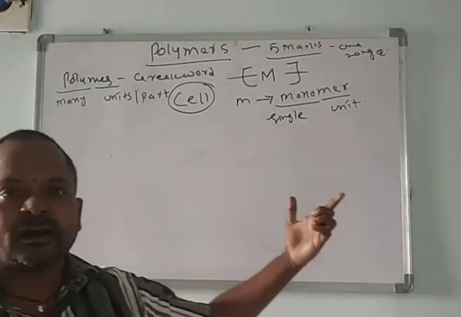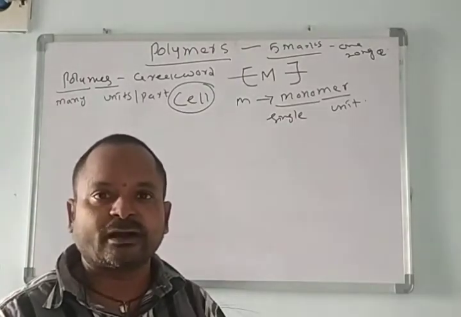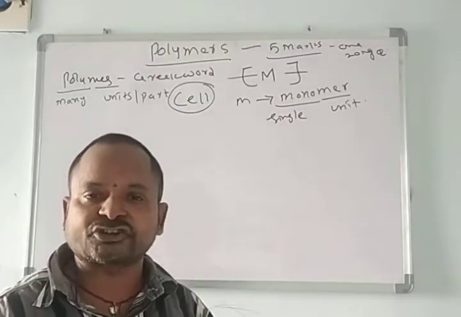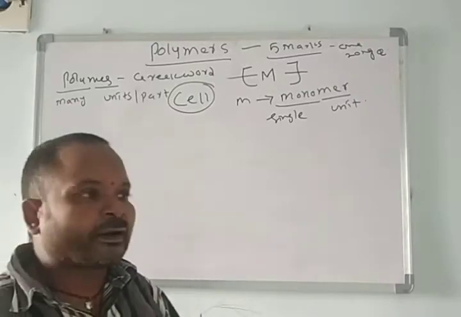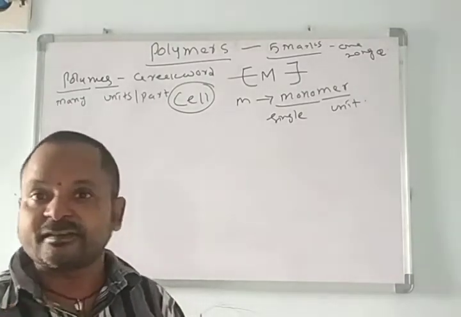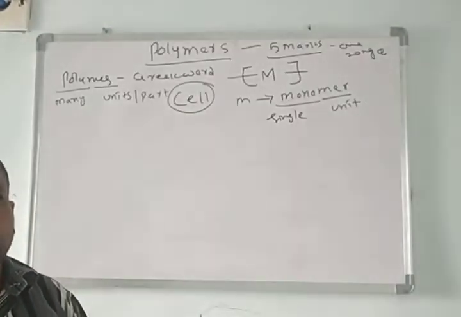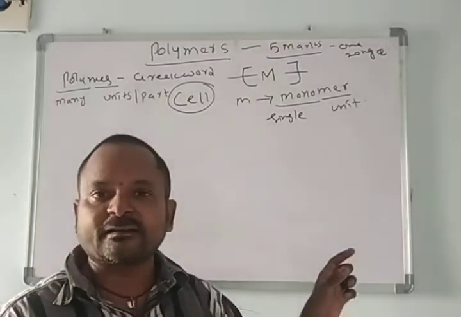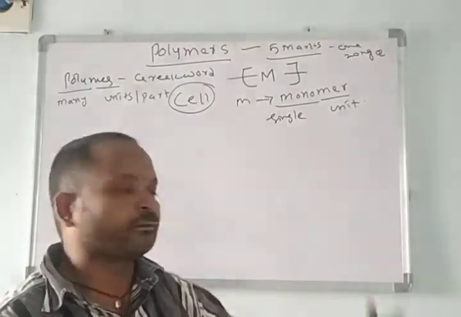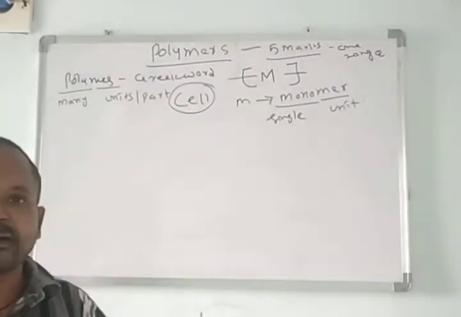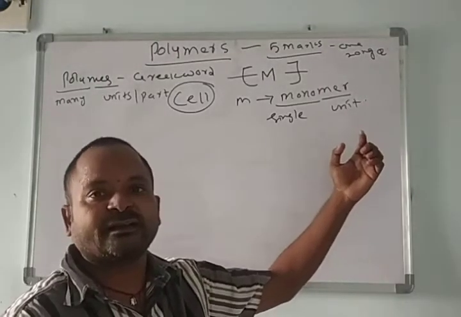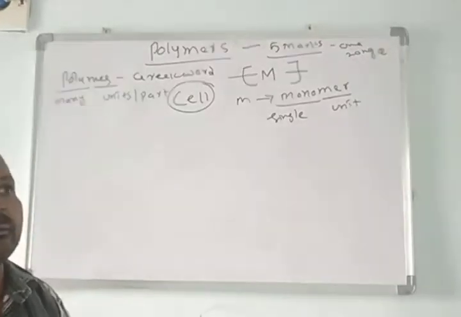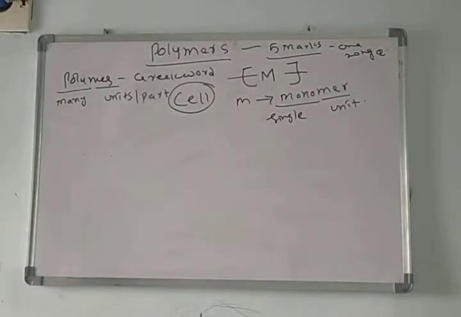Another example is walls. When we watch the construction of a building, buildings are constructed with walls. A wall is constructed with bricks. A wall is considered a polymer. The single brick we call a monomer. So many examples are there for polymers.